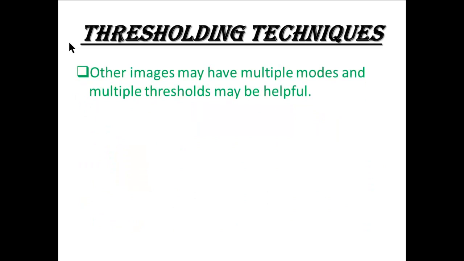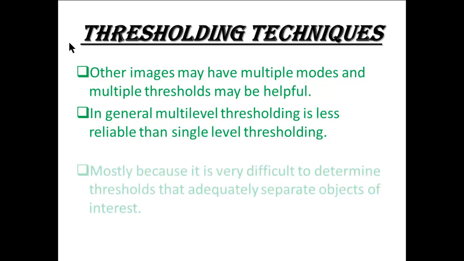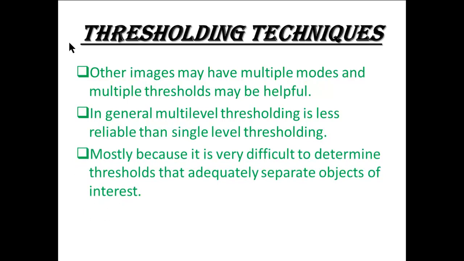Other images may have multiple modes, and multiple thresholds may be helpful. In general, multi-level thresholding is less reliable than single-level thresholding, mostly because it is very difficult to determine thresholds that adequately separate objects of interest.